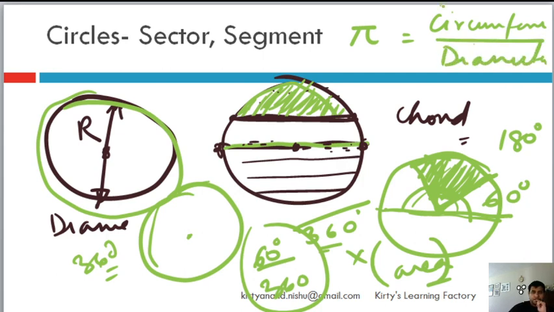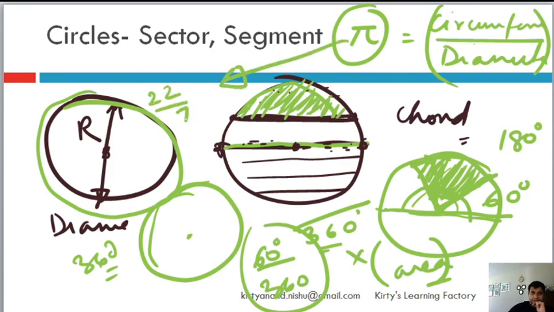And for all circles, this ratio is a constant. And this ratio is known as pi. The rough value of pi is 22 by 7 for the purpose of problem solving, or it is equal to 3.14, and it goes on. So that's the value of pi.